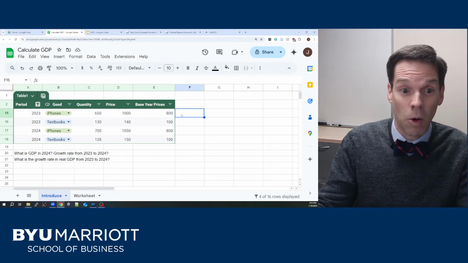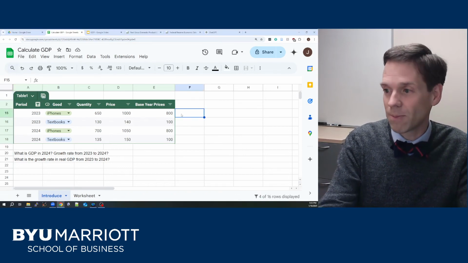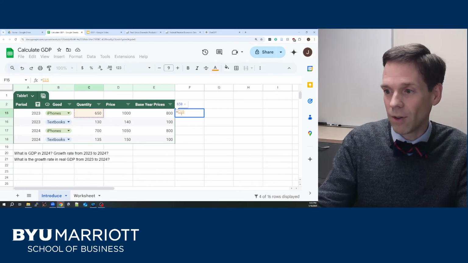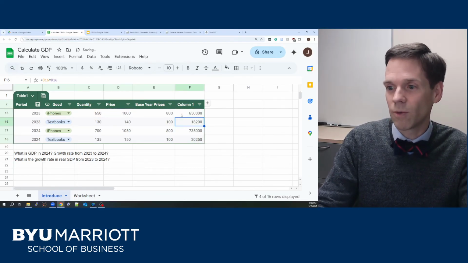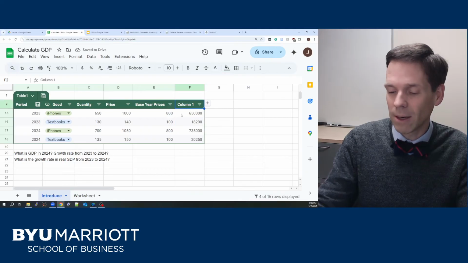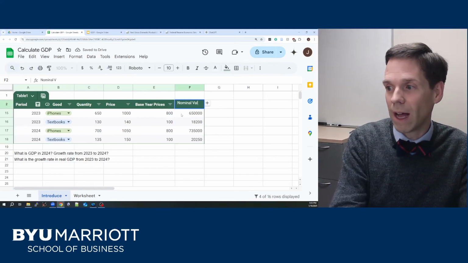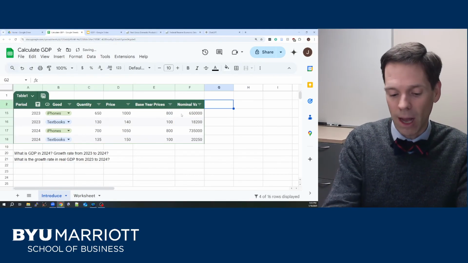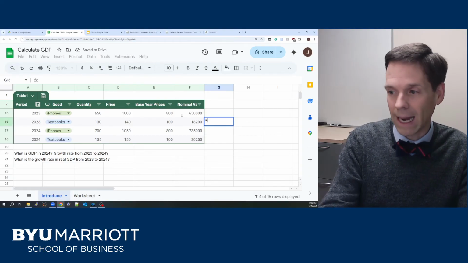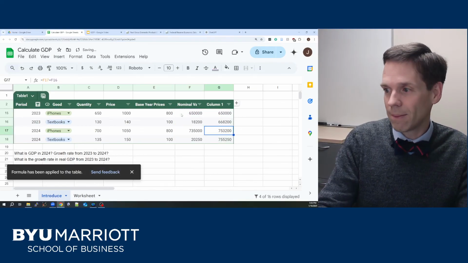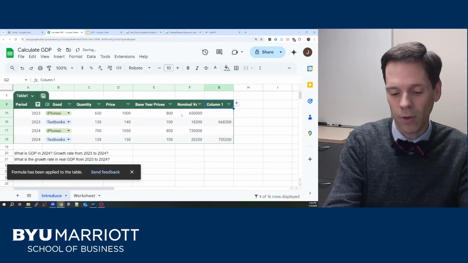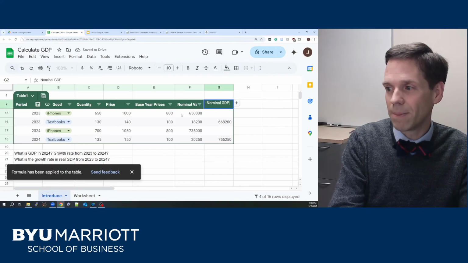We just need to take quantity times price. So that's pretty straightforward. Quantity of iPhones times price of iPhones, and the same thing, of course, for textbooks. So that'll be the nominal value, and then the nominal GDP. We just need to add up across our two goods. Add up our textbooks and our iPhones for 2023, and do the same thing for 2024. And now we have a nominal GDP.